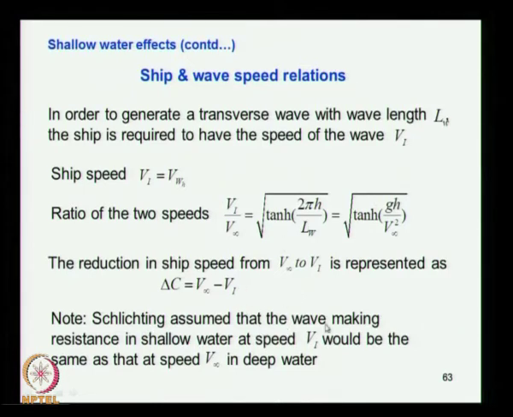Schlichting assumed, and this is called Schlichting's method, that the wave making resistance in shallow water at a reduced speed Vi would be the same as at the higher speed V infinity. So the wave making resistance at a reduced speed in shallow water is the same as the wave making resistance at a higher speed V infinity in deep water. That is the assumption.